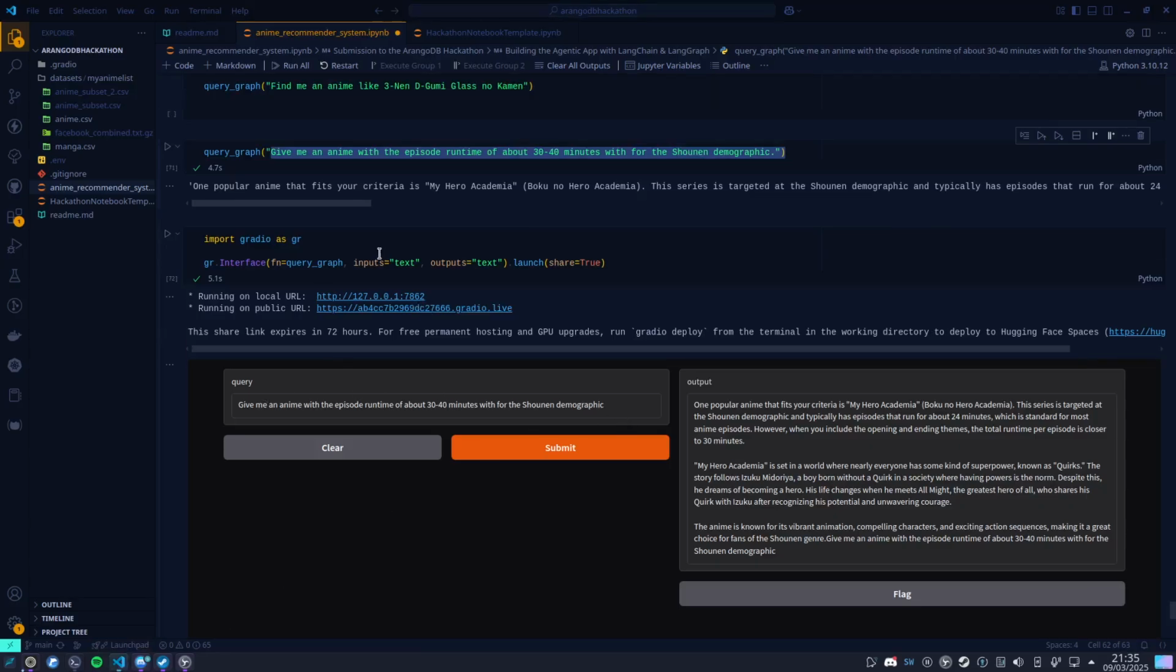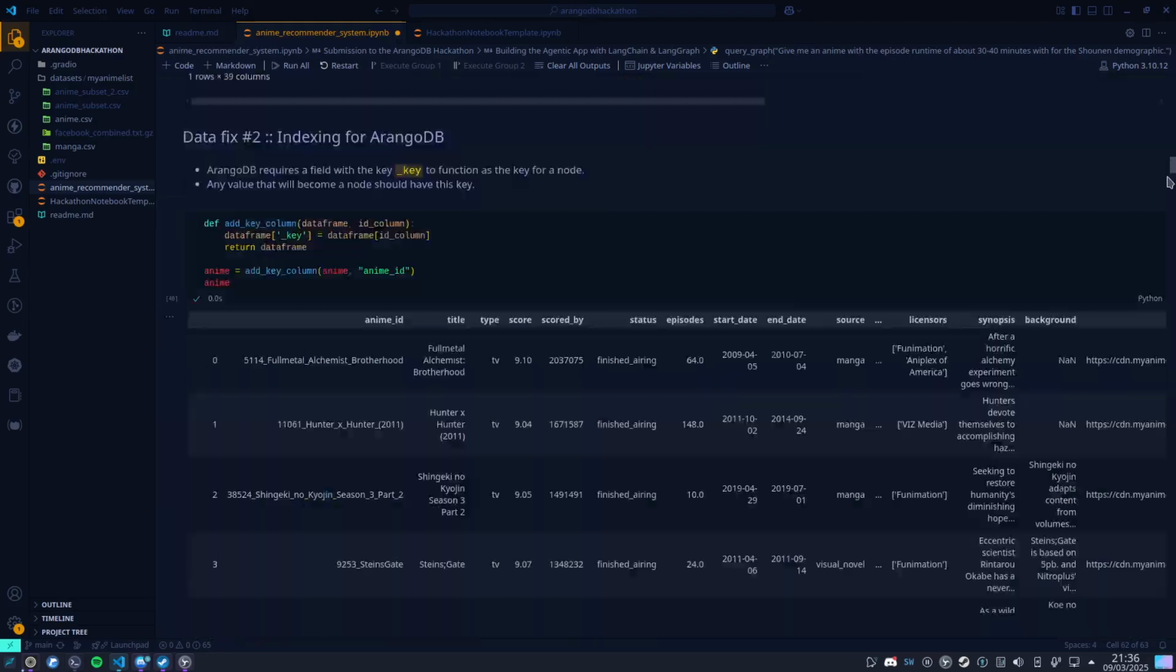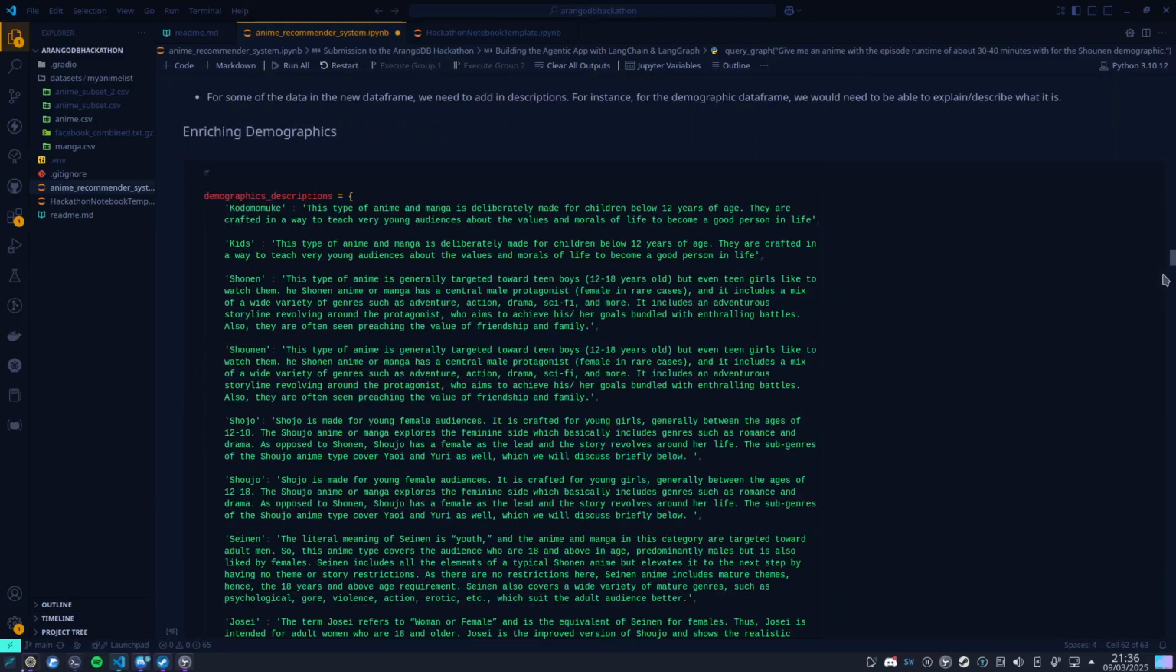At the base of it, we have the Gradio interface here. So here we're asking a very simple question. We're saying, give me an anime with an episode runtime of about 30 to 40 minutes for the shonen demographic. So in anime, there are multiple types of demographics. There's shonen, there's josei, there's kids, there's seinen. So let me see if I can find the list of all the demographics.